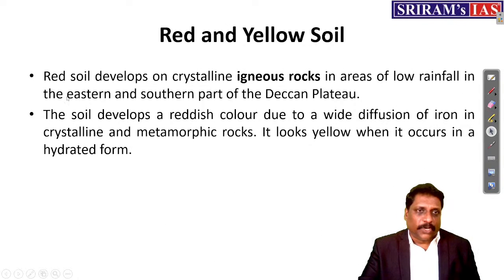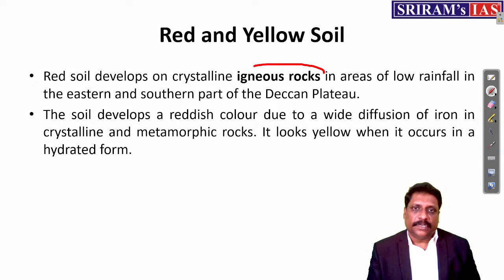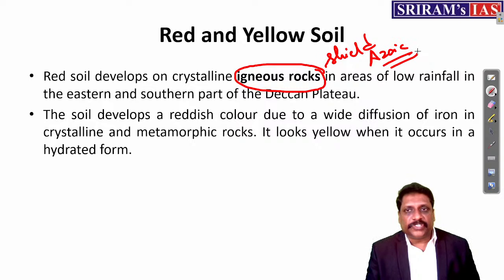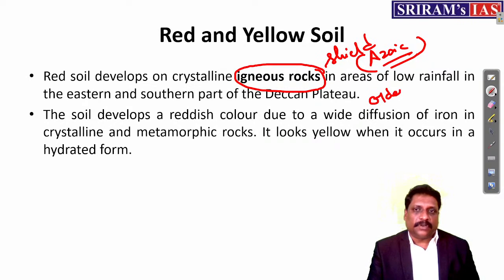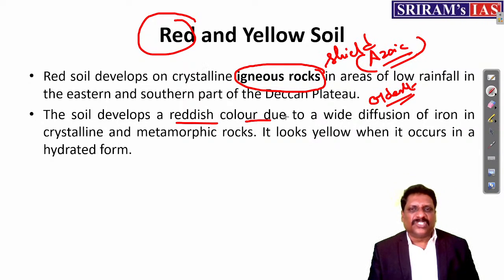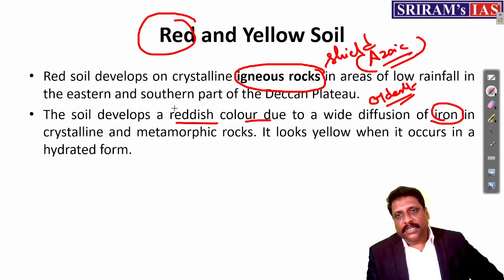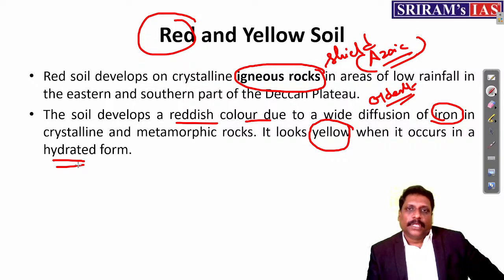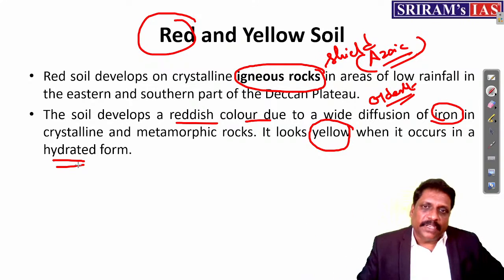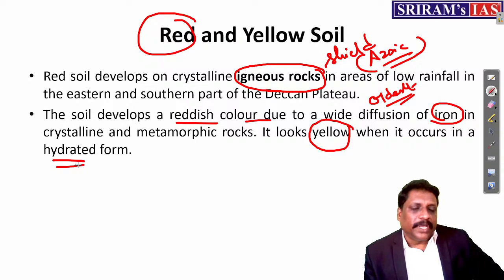Then we have this red and yellow soil, as I already said. Wherever I have igneous rocks, mostly the shield, or say for example these Azoic features, the oldest features, there I'll be having this red soil. Why red soil? What develops this red soil? This reddish color is due to the wide diffusion of iron in crystalline form, in both igneous and metamorphic rock. It is all about oxidation of this iron. And the same soil will look yellow when it occurs in hydrated form. If it is located in a moist condition, it will have a yellow color. If it is a dry condition, it will look red in color.